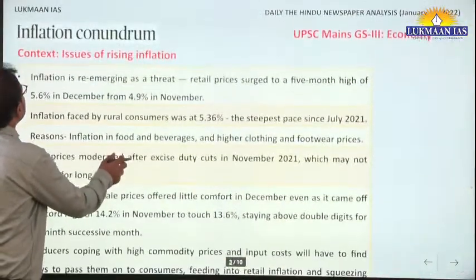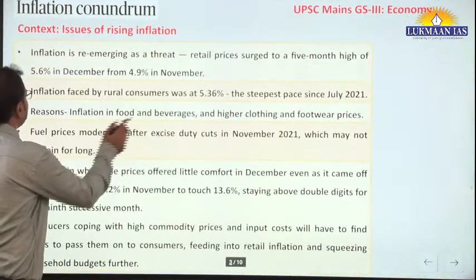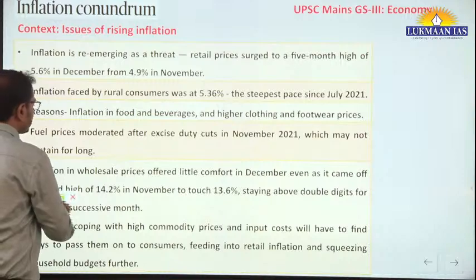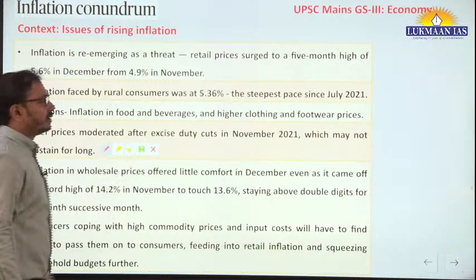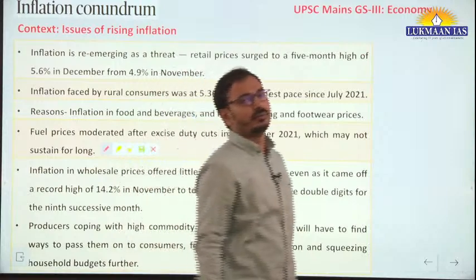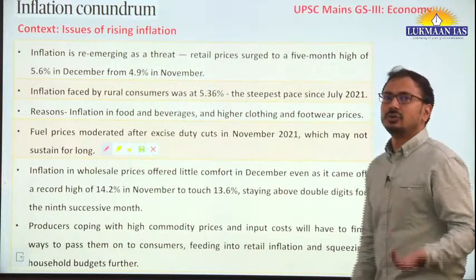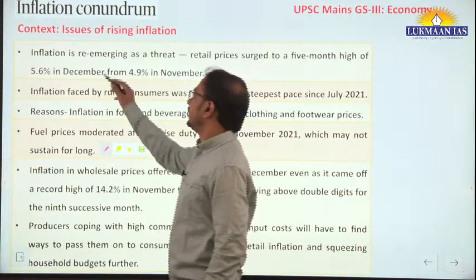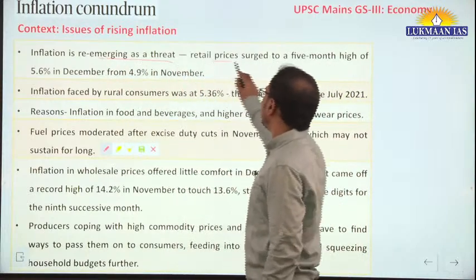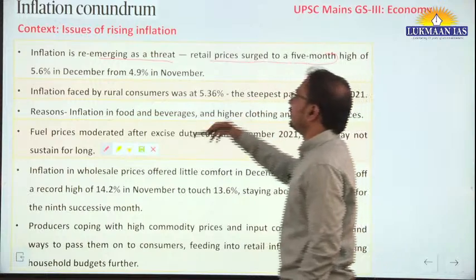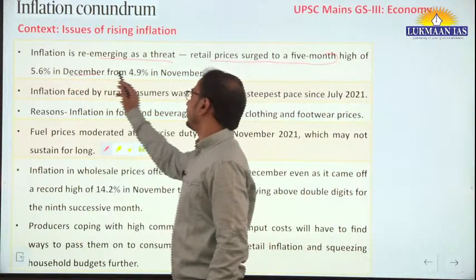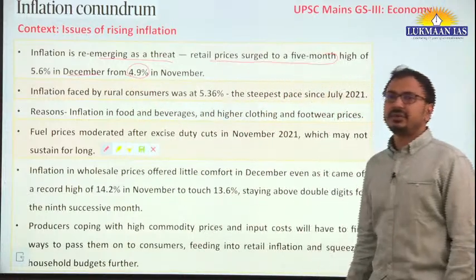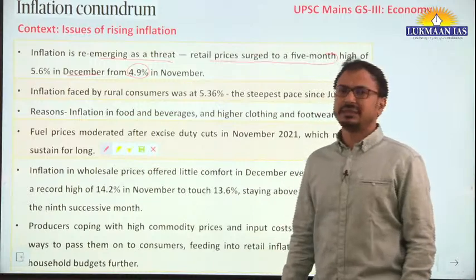First of all, mains related: the inflation conundrum, the issue of rising inflation. Recently, the monthly data of CPI and WPI was released. So you should be aware about it, we already had a follow-up of this. Inflation is re-emerging as a threat. Retail prices surged to a 5-month high, 5.6% in December from the earlier 4.9% in November. Retail inflation, that is CPI data, consumer price index.